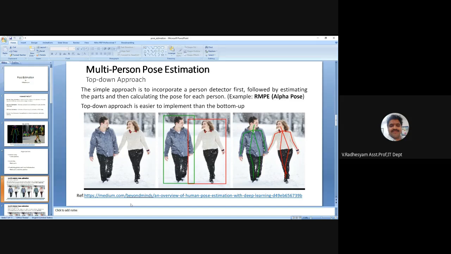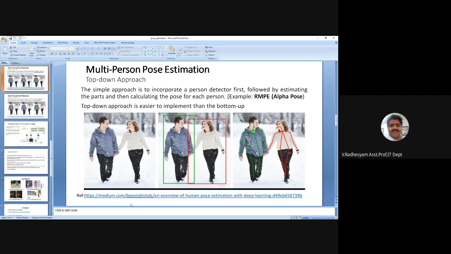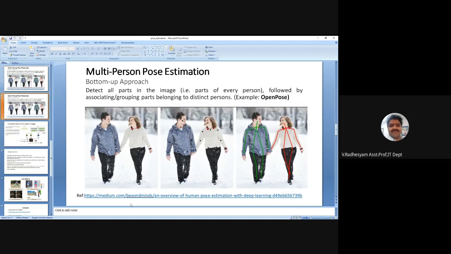RMPE is an example of this. The same example can be done differently. The pose of the people can be identified by multi-person pose estimation using a bottom-up approach. That means first the interest points are calculated.